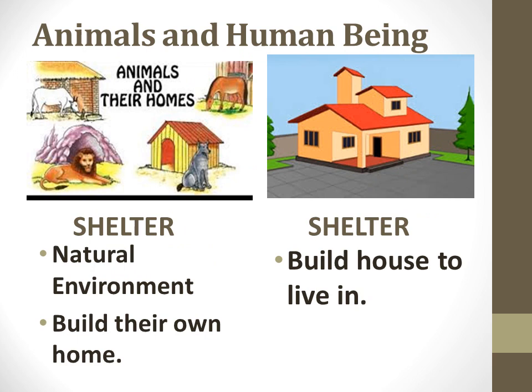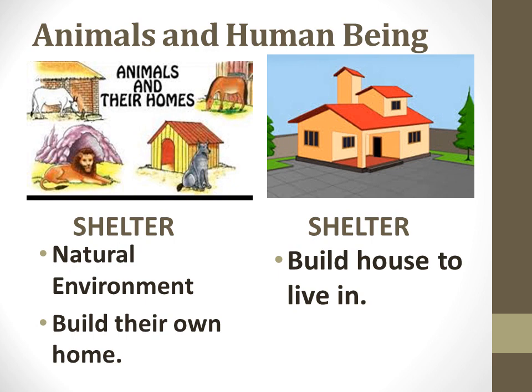The next is shelter. So what is shelter? Shelter is basically a place where we rest and where we are safe from our enemies. Few animals live in their natural environment. So what is a natural environment? Yes, you are right. Forest. That's a type of natural environment where the wild animals live.